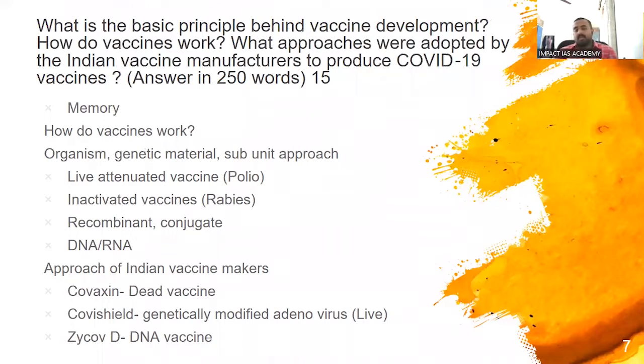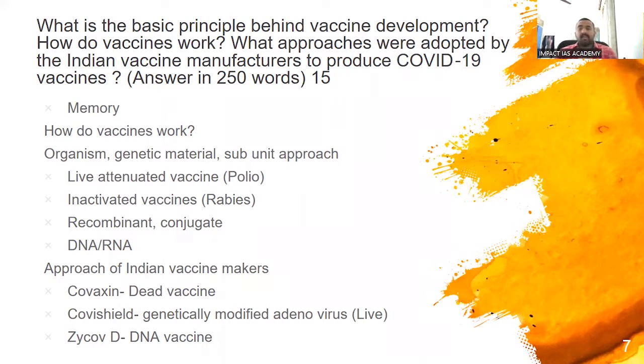Next, principles behind vaccine development. This we know. The first part is very easy. How does a vaccine work? You introduce a dead organism or live organism or something, and our body fights it. Next time when an actual organism is coming, which is a strong, live organism, our immune system will know how to fight that. So that is the principle.